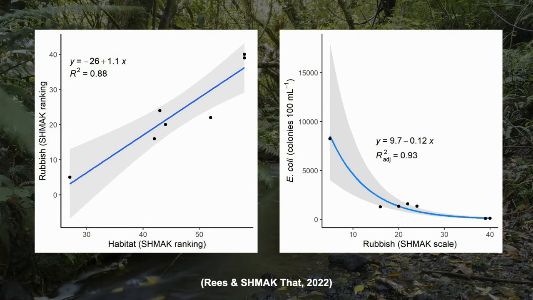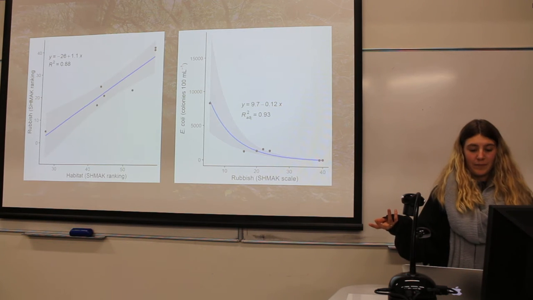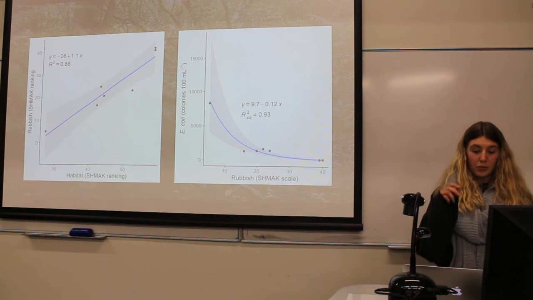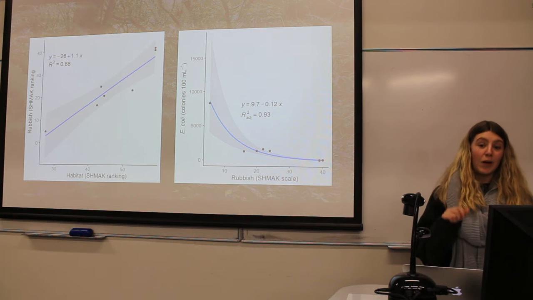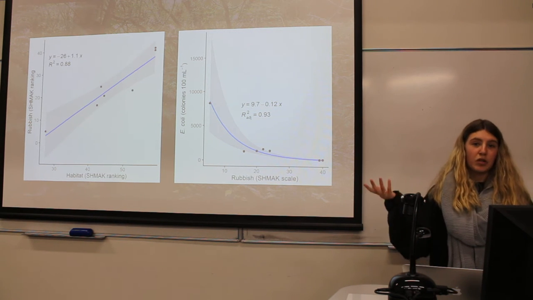So we found that this relationship was best described by an exponential model, with E. coli counts dramatically increasing when our rubbish scores were decreasing. In other words, the higher the human influences, the higher the E. coli levels were. One thing to note here is that a high rubbish score means that there is less rubbish, so it actually means the environment is better if there is a high rubbish score, just because that's how the SMAC one works.